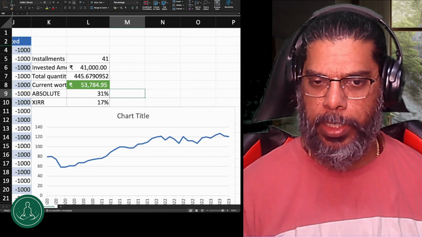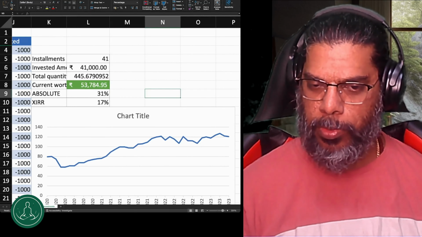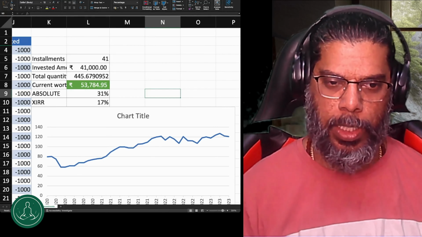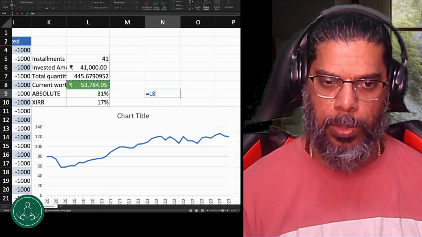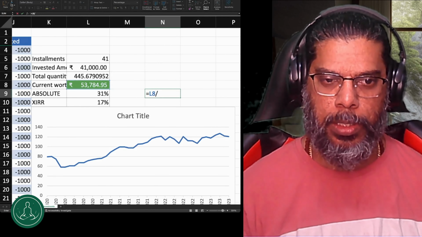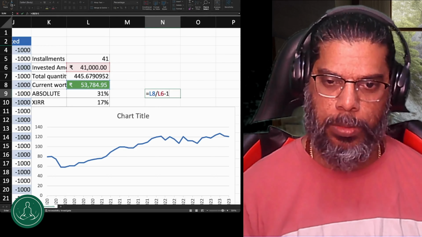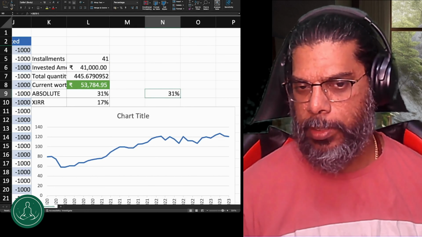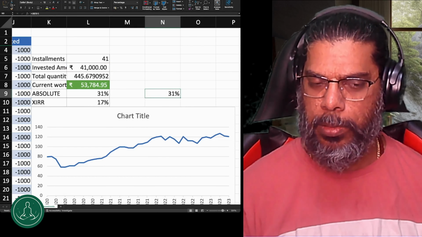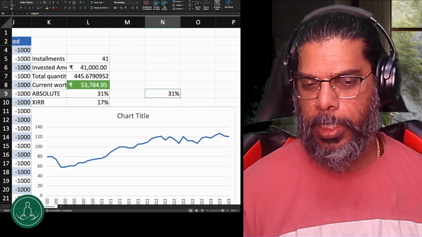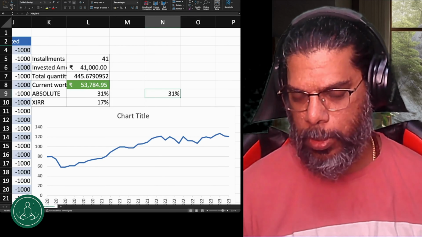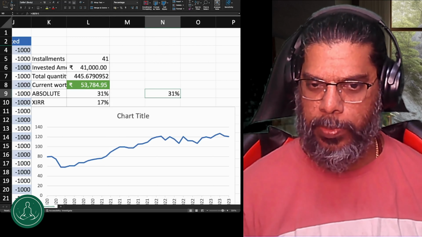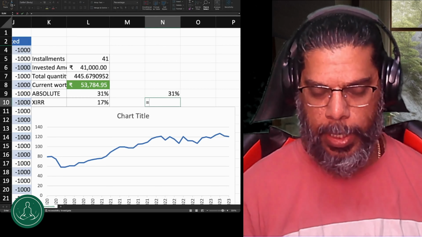Let's find out the absolute return first. What is our absolute return formula? N by N minus 1, correct? Let's see what N is. N is my current value, which is 53,784, divided by the invested amount, minus 1, which is 31%. Absolute return is 31%, but this is not right. As I mentioned earlier, please go back and check my previous video so that you can understand what I'm talking about regarding absolute return and XIRR. Time is important, so let's calculate the XIRR return.